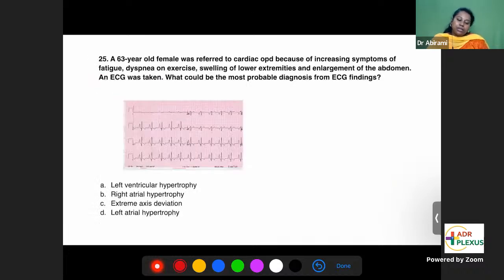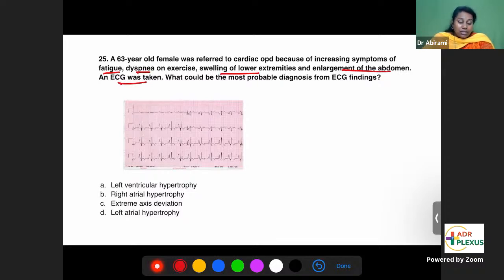It's the last question. 25. With 25, we'll wind up. A 63-year-old female patient was referred to the cardiac OPD with increasing symptoms of fatigue, dyspnea, swelling of the lower limb, enlargement of the abdomen. ECG was taken. Look at the ECG.